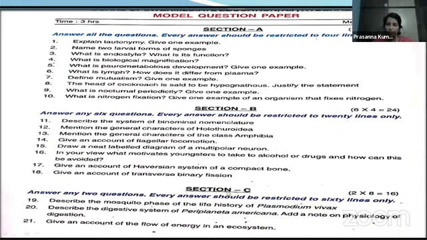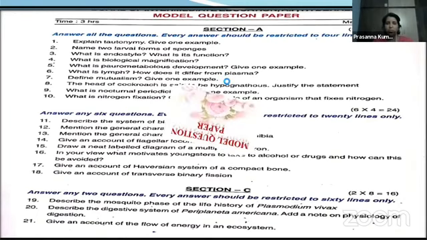And Section C includes essay type or long answer type questions, and each question carries 8 marks. You will be given 3 questions. Out of 3, you have to answer any 2. That is, one question is a choice, any 2. Okay, there is no restriction. But coming to Section A, you have to answer all the questions, for 20 marks. So each question carries 2 marks. Okay. So let me go back.